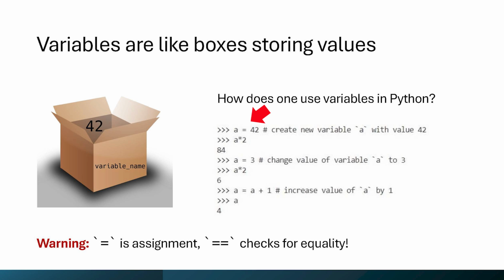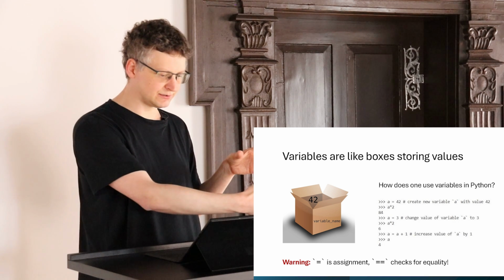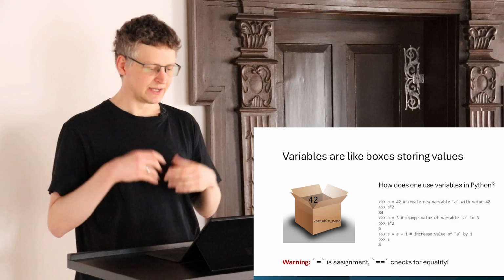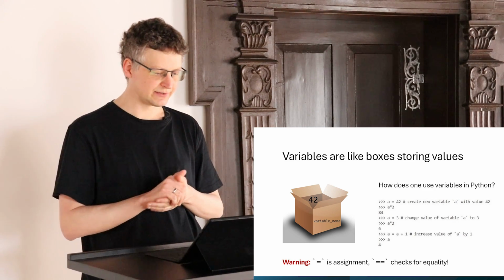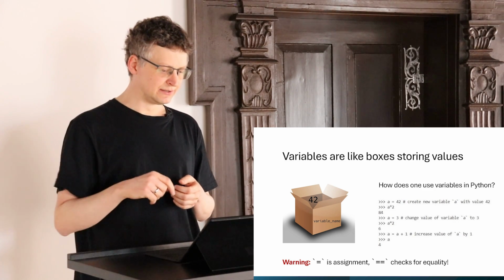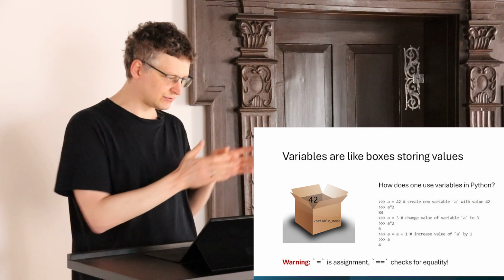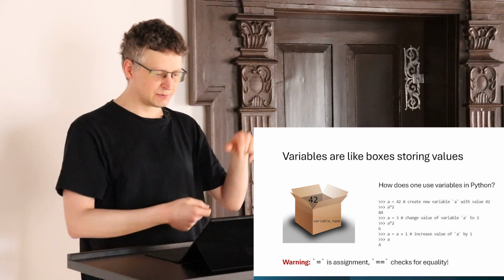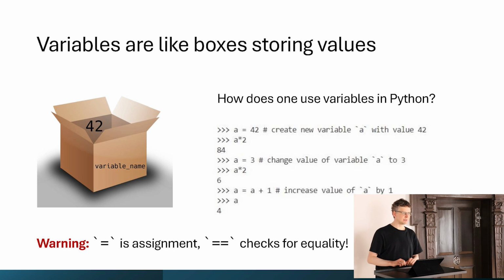So for example, if you write a equals 42, then we tell Python, please create a new variable with name a, so a new box, write a on the front, and put the value 42 inside the box. And then we can use the variable a. For example, if you write a times 2, then what Python will do is it will search for the box with name a on it, look inside, find the value 42, multiply it with 2, and give us the result, which is 84.